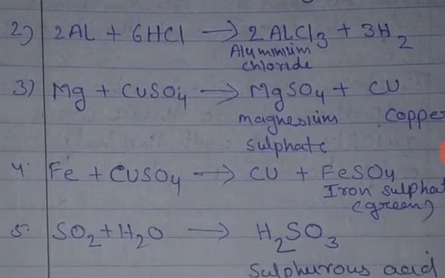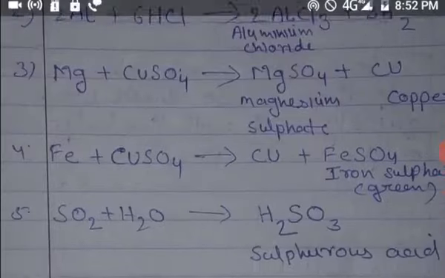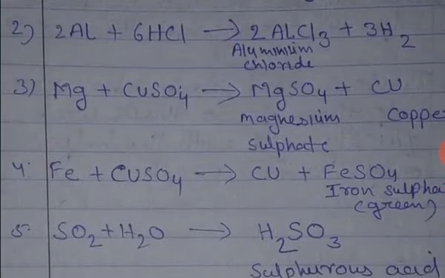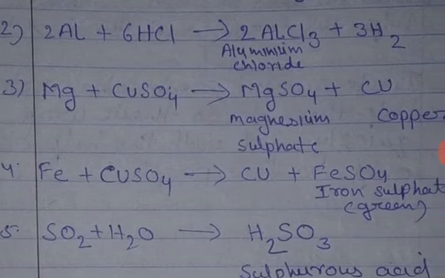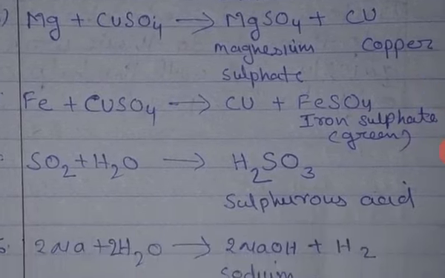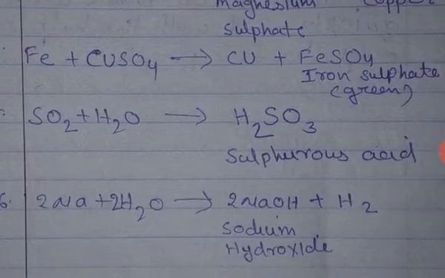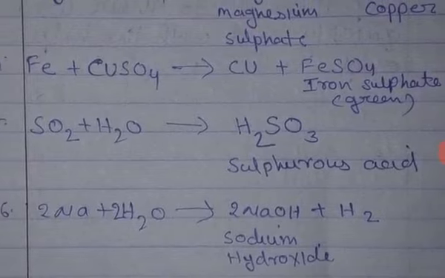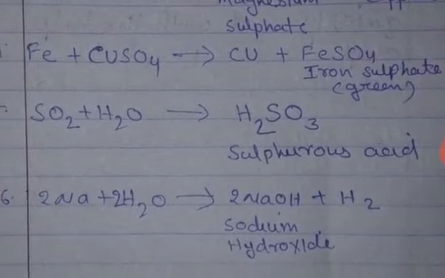Number 3, magnesium reacts with copper sulfate, CuSO4. Magnesium sulfate is formed plus copper: MgSO4 plus Cu. Fe plus CuSO4 is equal to Cu plus FeSO4, iron sulfate, which is green in color.